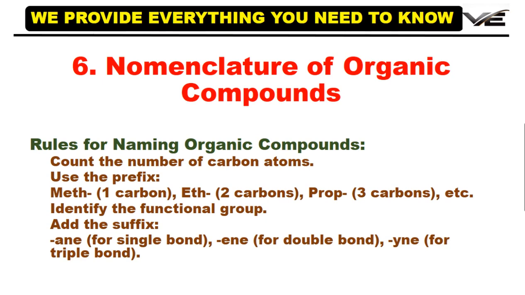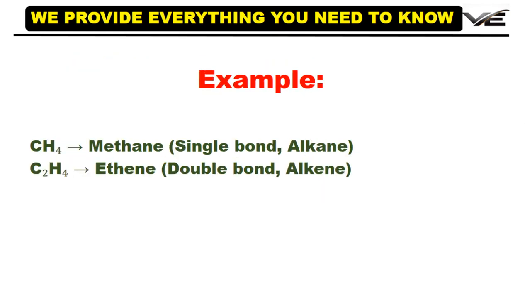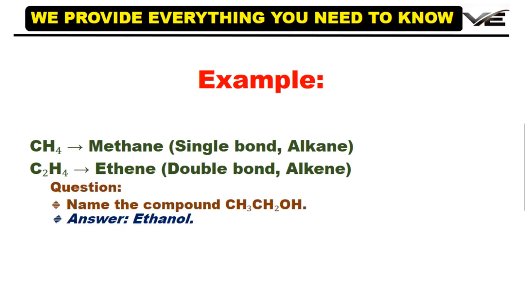Add the suffix ane for a single bond, ene for a double bond, yne for a triple bond. For example, CH4 methane, single bond; C2H4 ethene, double bond. Name the compound CH3CH2OH. Answer: ethanol.